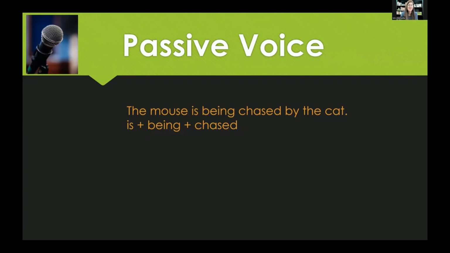So is being chased is passive voice because it's the cat, the object of the preposition over here, that's doing the action. The mouse is also probably running, right? Nevertheless, the mouse is receiving the action here. So even though the mouse isn't technically passive, the mouse is not doing the chasing. So we're looking at the object of the preposition doing the actual action in the sentence. The mouse is not doing the action, it's having the action done to it.